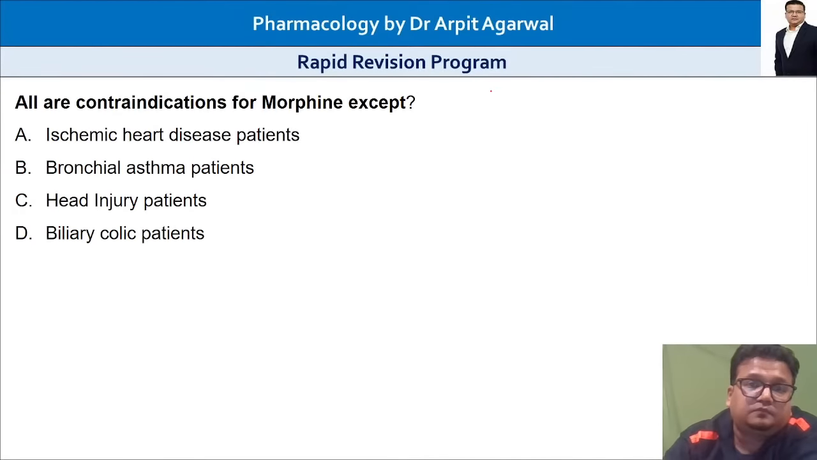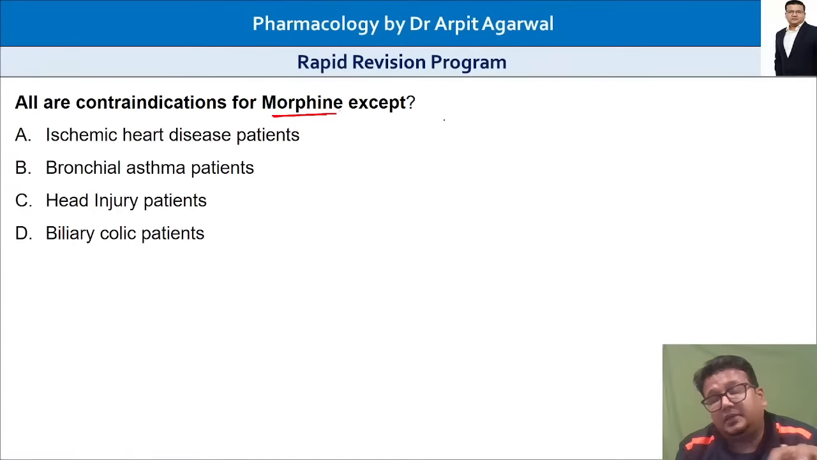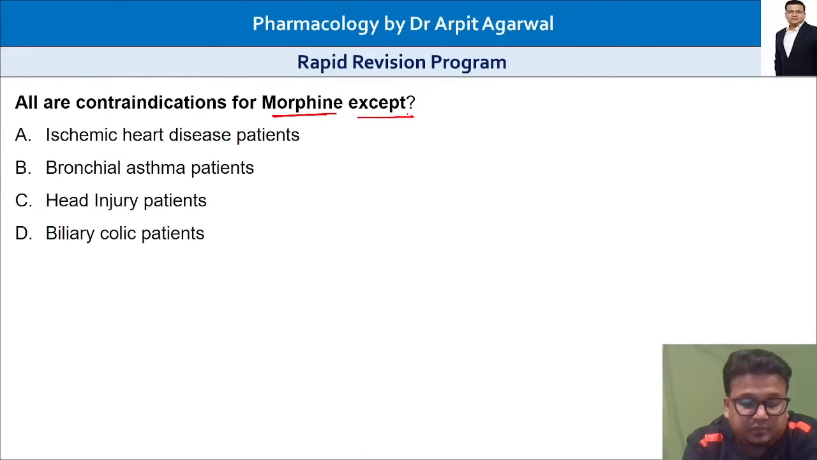Now let's look at some of the contraindications. Side effects we have completed. We have completed side effects of CNS drugs. We have discussed various teratogenicity. We have discussed side effects of drugs for cancer. Now let's look at contraindications. All are contraindications for morphine, a drug that you study in pharma also, in anesthesia also. It's a very important drug. All are contraindications of morphine except.